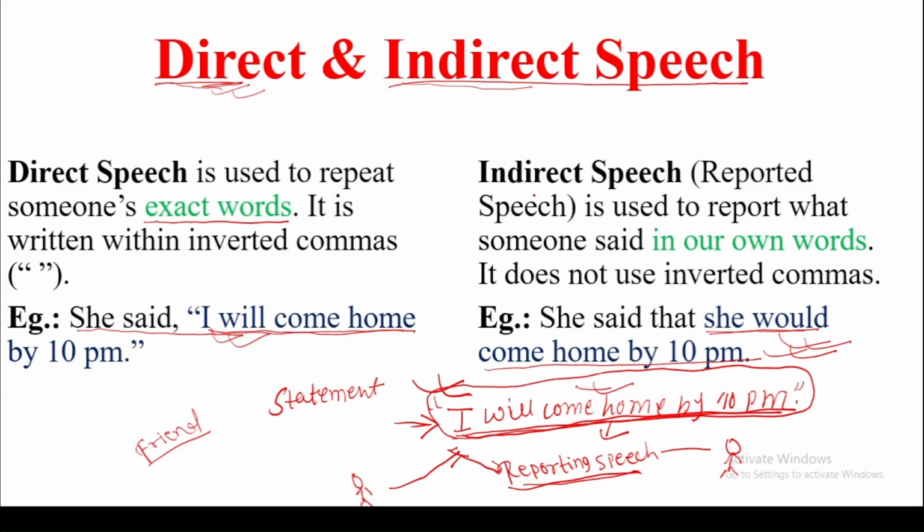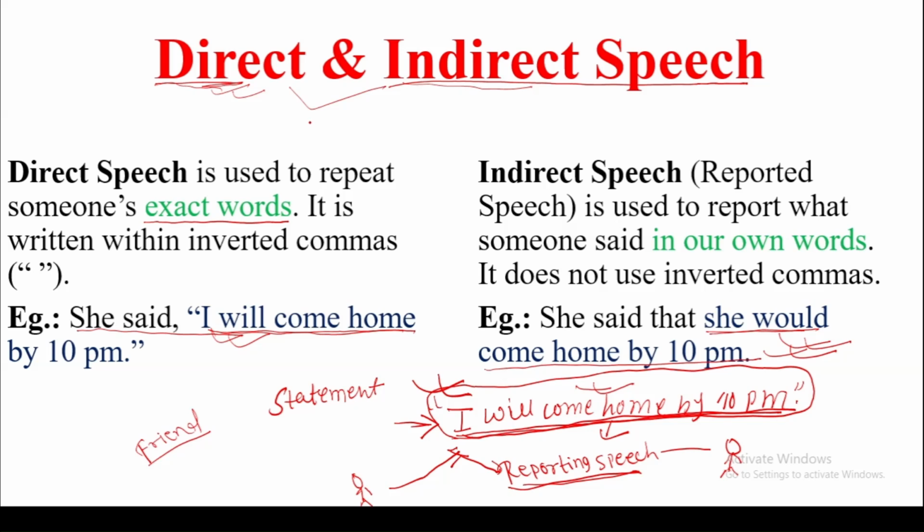So for academic purposes, for a student or in an examination, direct and indirect speech is a very important topic, especially for school level and college level students. Students mainly get confused while changing direct speech into indirect speech, because each time they do not remember all the rules.